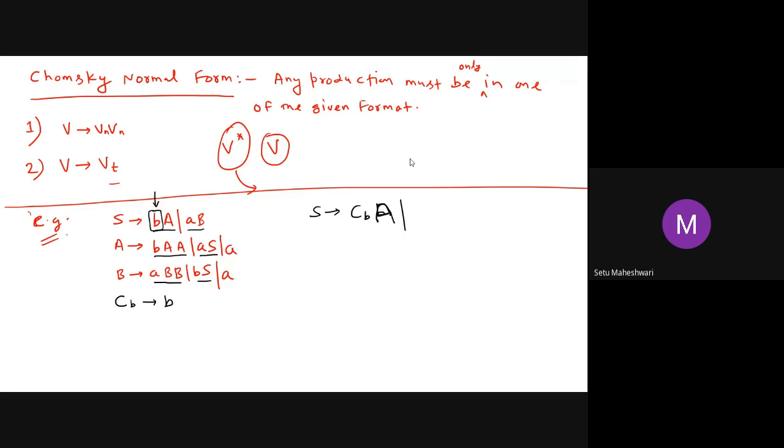So if I want to produce two non-terminals from one non-terminal, can't I do this? Of course I can. Like CB can produce one B or CA can produce one A, we can also produce double A from one non-terminal, isn't it? Try to do it as fast as possible. Take 2 minutes and convert this whole production into the form of CNF. Start. 9:20 it is. By 9:22 I will see the submissions.